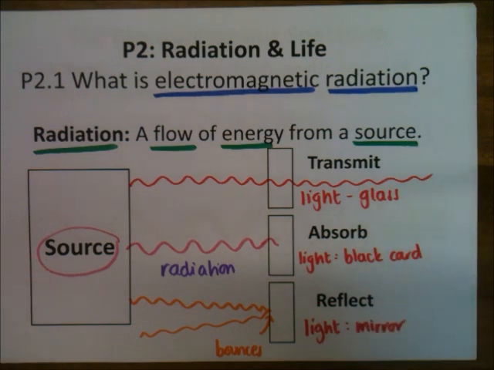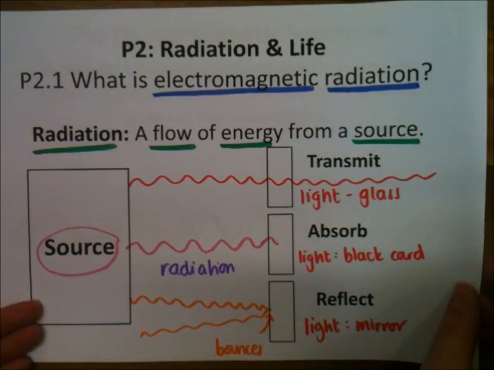However, for different types of radiation, this will happen for different things. So, for example, gamma radiation is transmitted by black card, and it's transmitted through most mirrors. Infrared radiation can get through some of your clothes, but it wouldn't be able to get through, say, a white t-shirt. It's more likely to get through a black t-shirt than a white t-shirt because it's reflected from a white t-shirt. Actually, it's absorbed by a black t-shirt, so that's not completely right. But some other colours it will go through. So different types of radiation transmit, absorb and reflect different things.